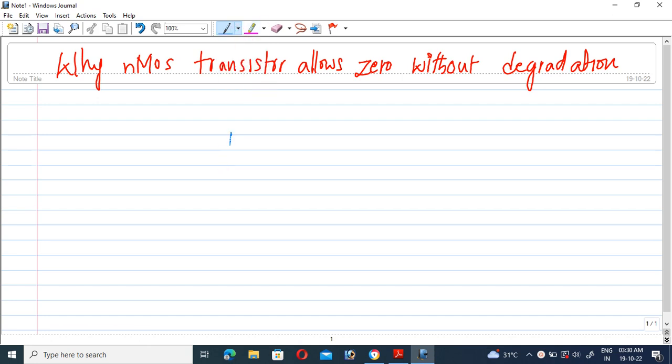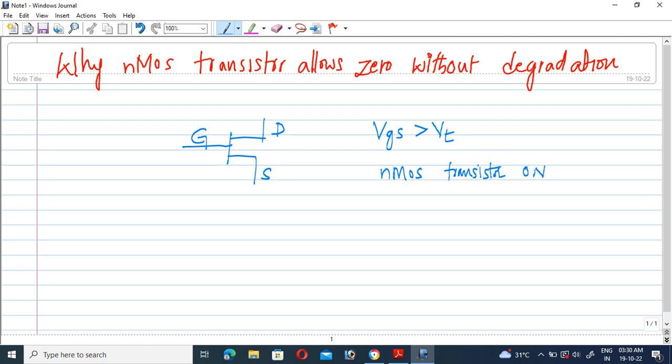So this is an nMOS circuit. Every nMOS transistor has a gate terminal, a source, and a drain. The nMOS transistor is on, or the current is passing, only when the gate to source voltage is greater than the threshold voltage. At that time only, the nMOS transistor is in the on condition, right? So from this, let us see the situation.